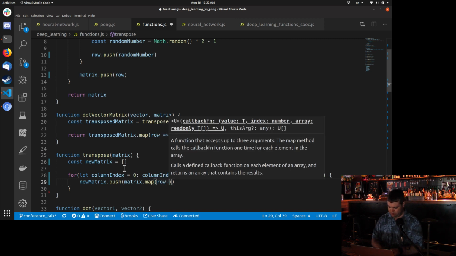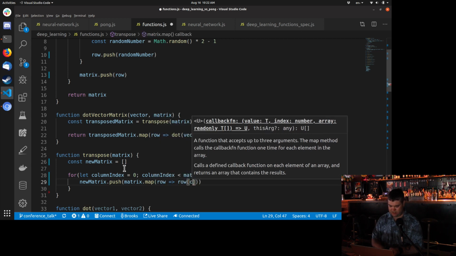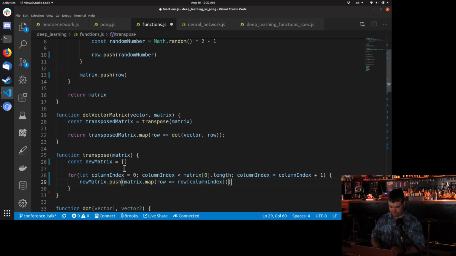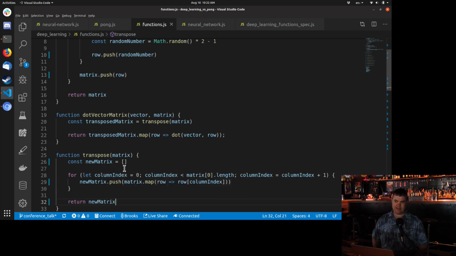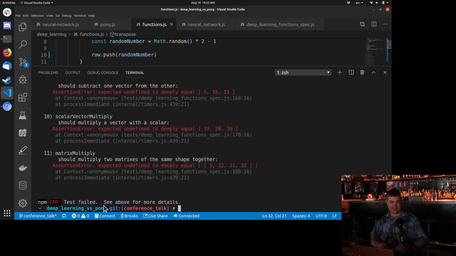So we're going to get the row, and we're going to return the row of position column index. And then return the new matrix. This took me a little bit of time to fully grok when I was getting there. It's a little bit interesting, and it's something that with a little bit of time we can delegate.